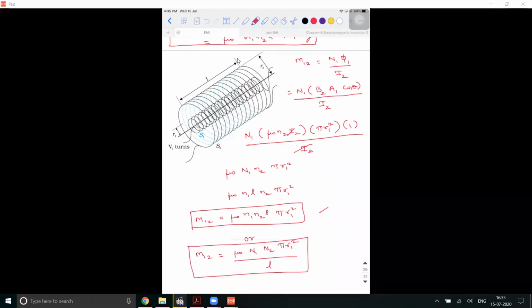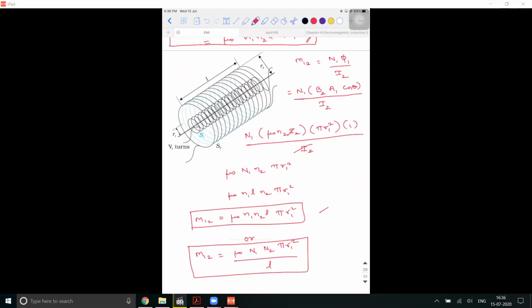So if you do a comparison between M12 and M21, what is it that you're able to observe? Both are the same, sir. They are the same only because of one reason. It is not because of area, it is because the length is the same.